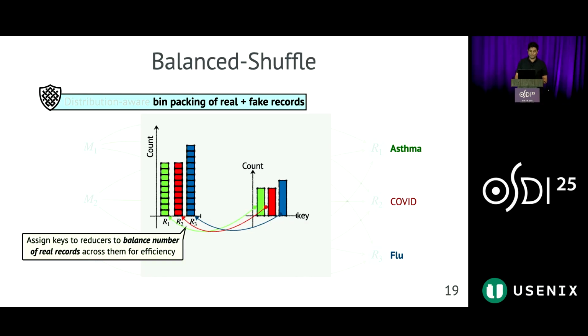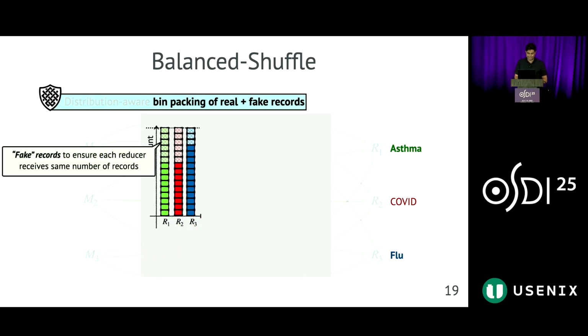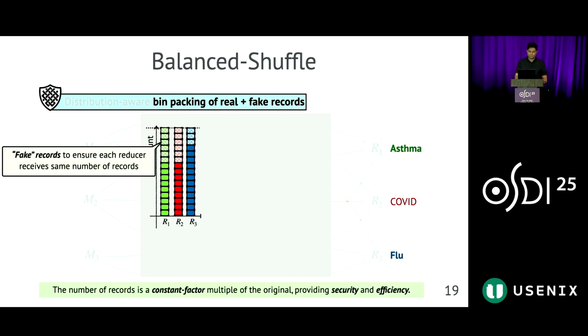After the assignments of real records, fake records are added to each reducer to ensure that each reducer in total receives the same number of records for obliviousness. After the assignment of all records, the number of records that each reducer processes is a constant factor multiple of the original input, providing both security and efficiency at the same time.